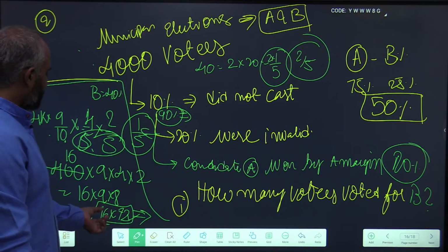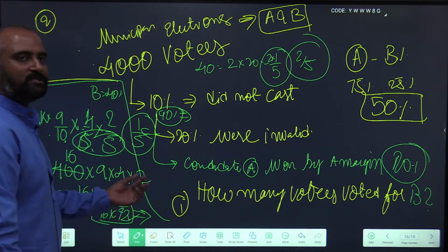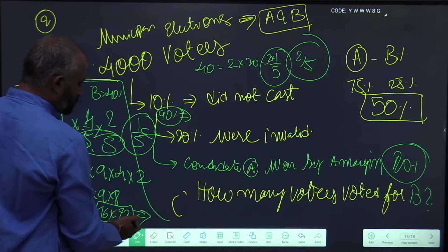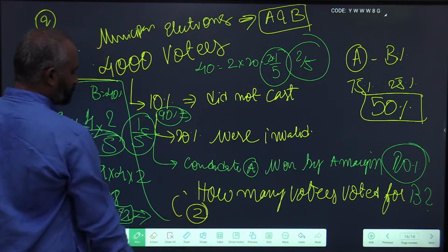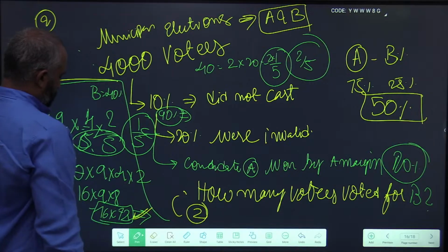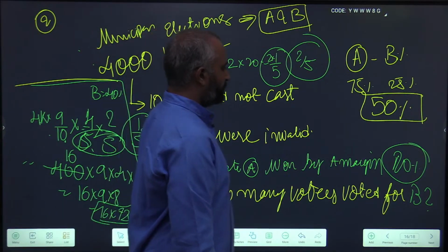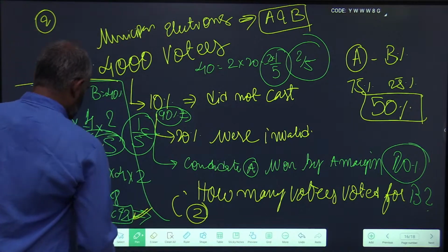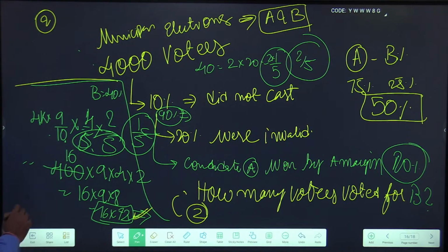You could directly see, instead of doing this whole calculation, you could focus on the unit digit and see which stops with a 2. So it is 16 into 72, or you could easily calculate this as 72 into 10, 720, plus 72 into 6, 432.